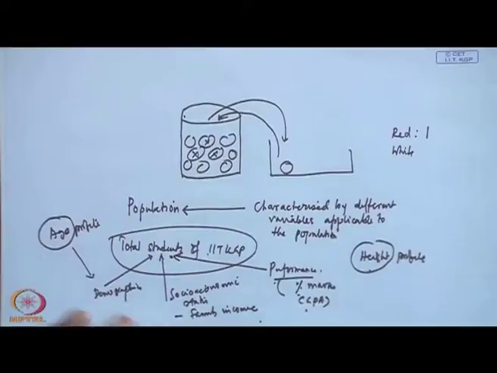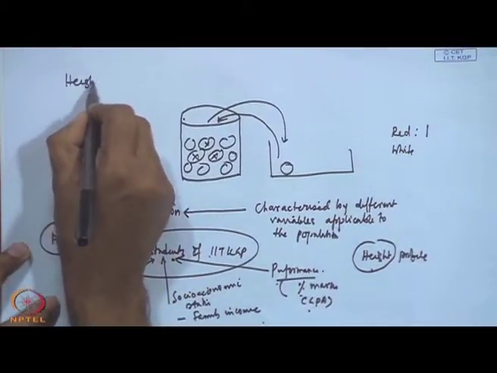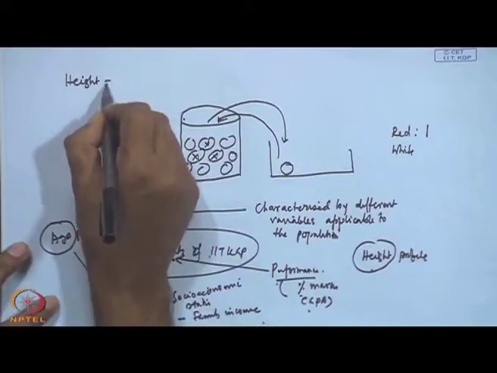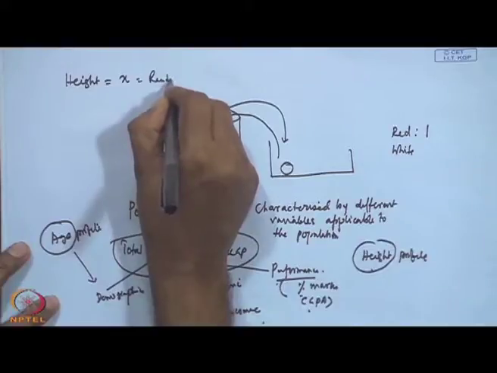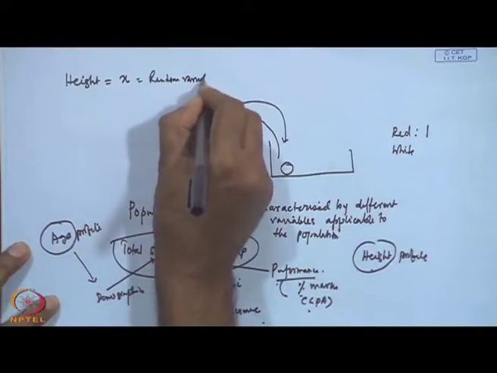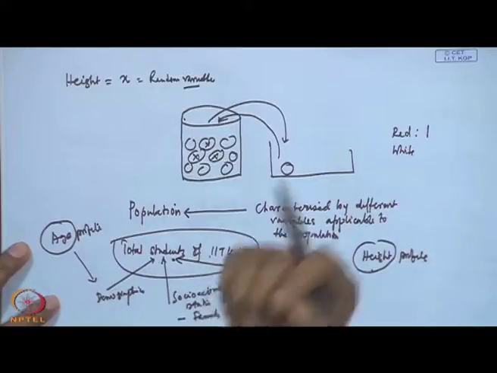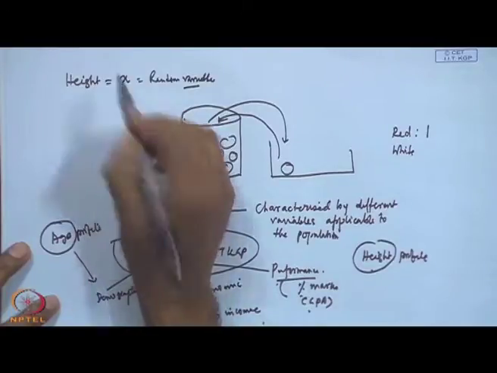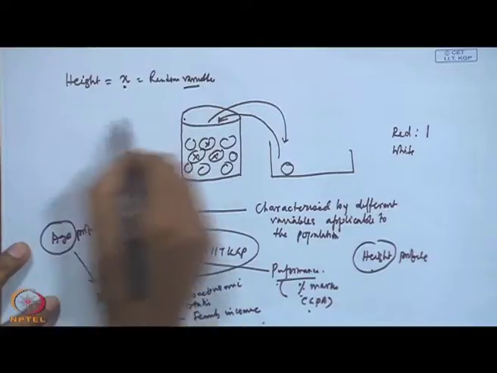And if you consider any of the variables, let height of the students be denoted as x, which is a random variable. Here we are saying it is random because if you just pick up one student, you do not know what his height is, but when you measure, you will find some height. So, I want to characterize IIT students in terms of their height,